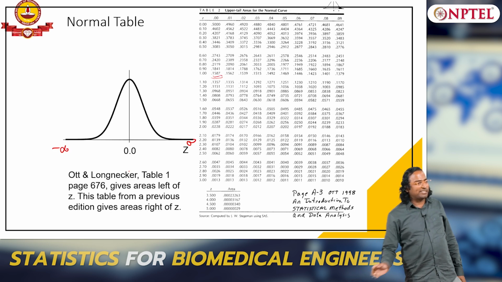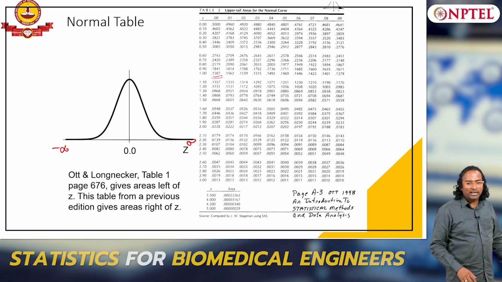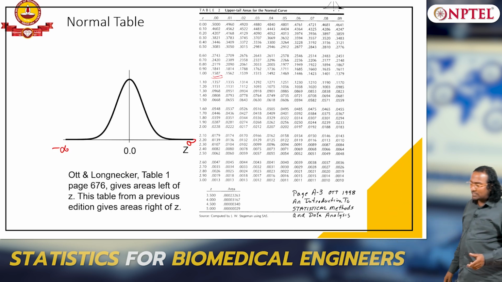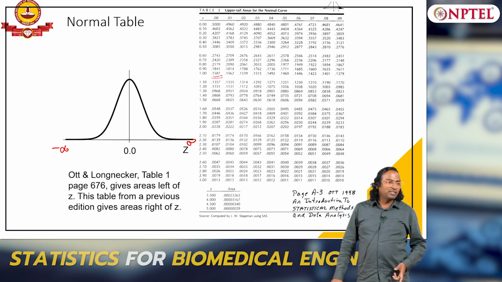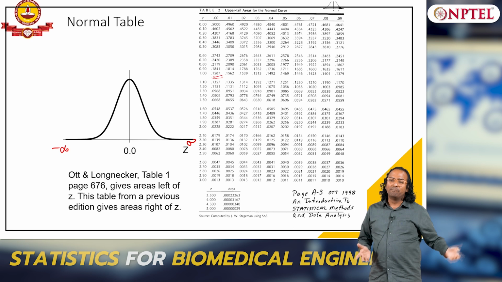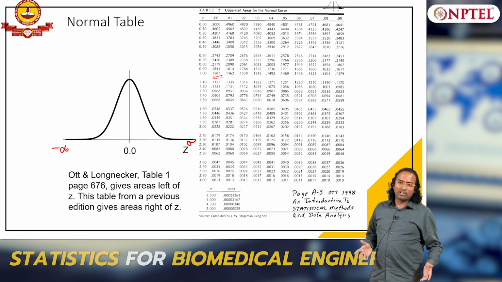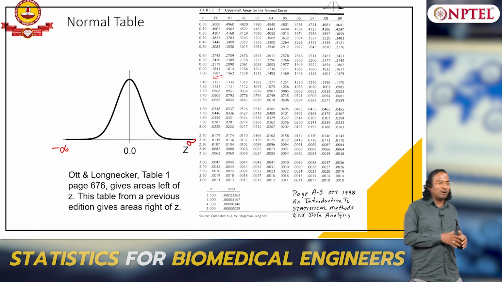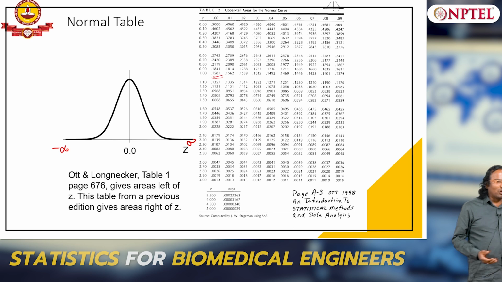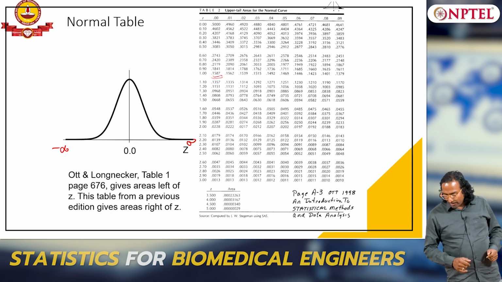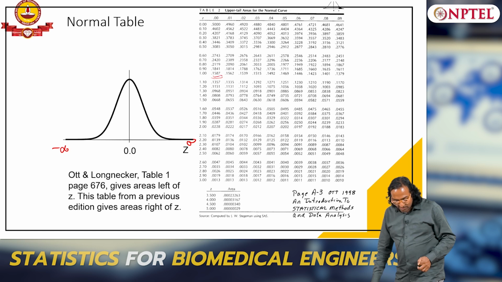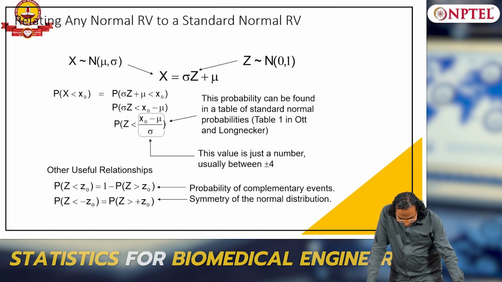So, if I know one side, I just need to multiply by 2 to get the other side. I just need to know from 0 to infinity; I do not need to know minus infinity to 0, because it is a mirror image. So it is enough if I know the CDF values from 0 to infinity, because the other one is just a mirror image of it. Okay, so let us look at this table and compute. I will ask you one question before we take leave.